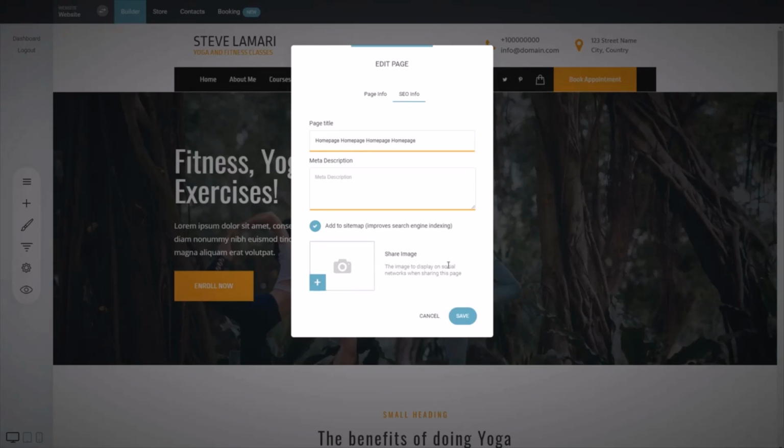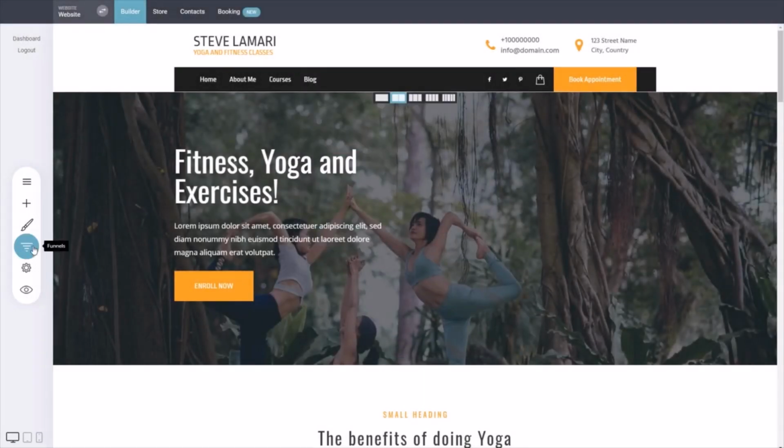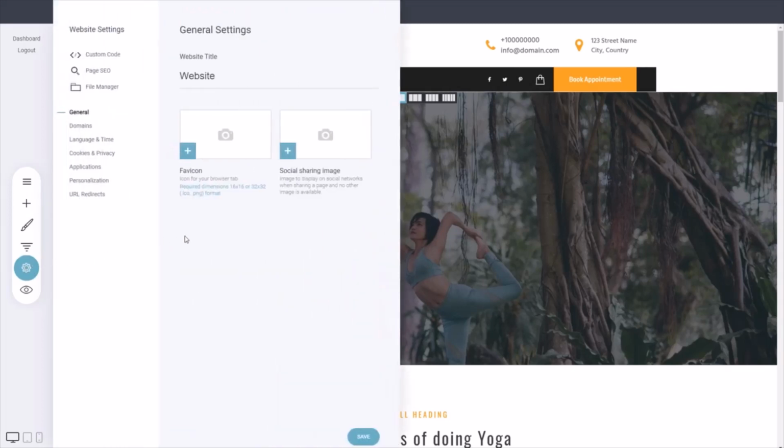And the social sharing image, self-explanatory. This is when you share this page on Twitter or on Facebook or in Skype, wherever, in Viber. You will see this image anywhere that it will show. So if you want to have a unique image for this particular page, just add it here. If not, it will be using the social sharing image from your website settings, which is used for the whole website. So that will show by default, but if you have a page one, it will override the general one.